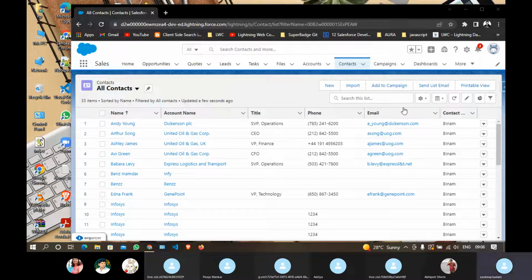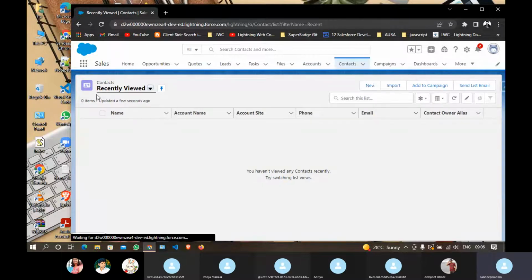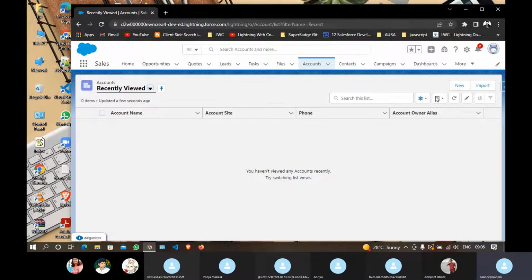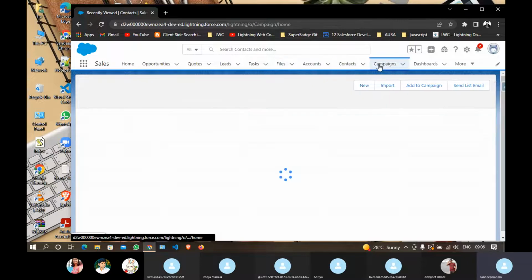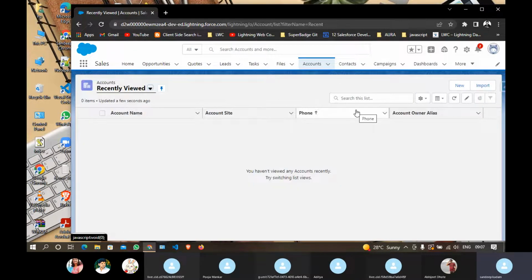This same component I can reuse for multiple objects. In the account, the same component is used, just the icon is different. You can see the icon has changed, the title and the view have changed, and some buttons have changed, but the component is the same. This same component is used in every object. This is the reusable part of Aura. Through this we can develop one component and reuse it for multiple objects, multiple pages, or multiple applications.